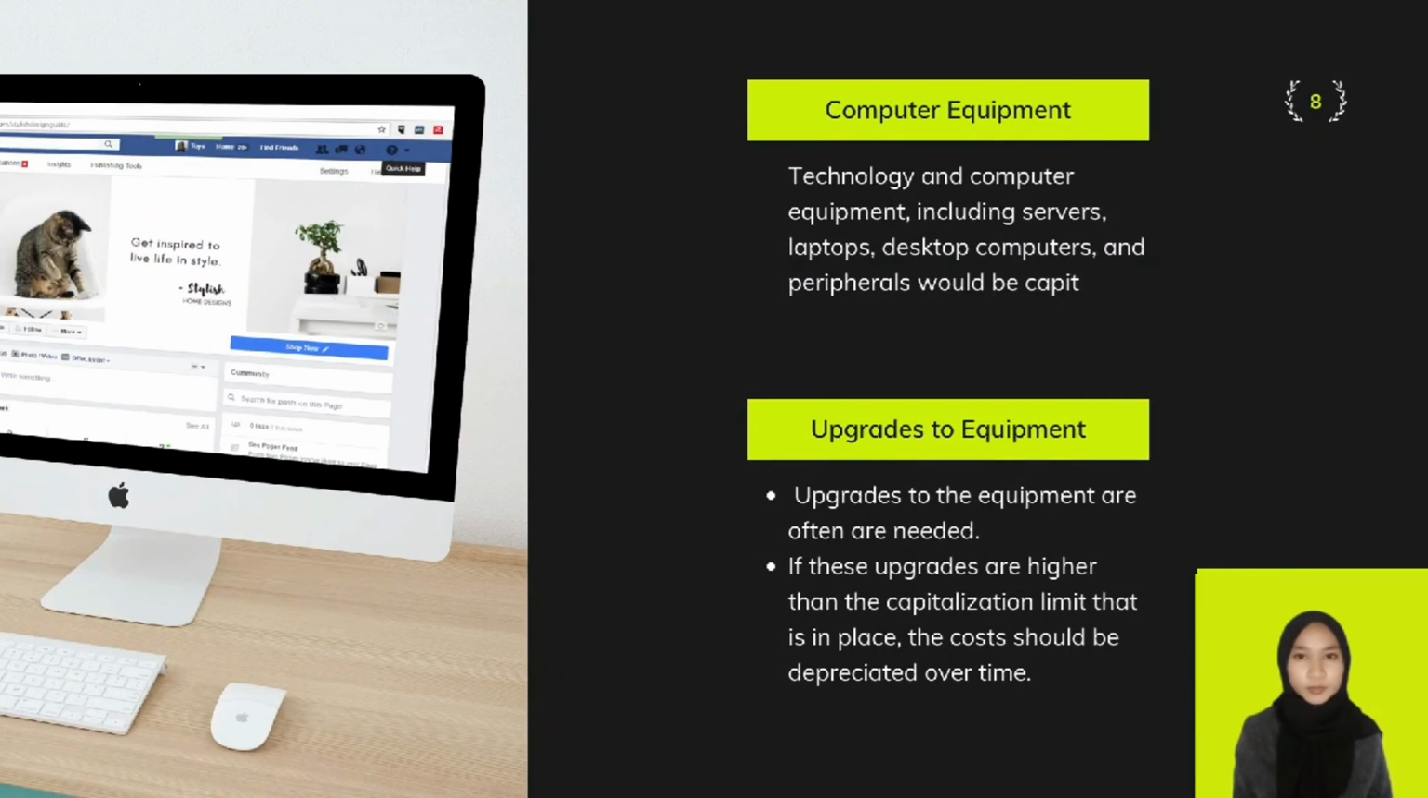The fourth type is computer equipment. Technology and computer equipment, including servers, laptops, desktop computers, and peripherals, would be capital expenditure.